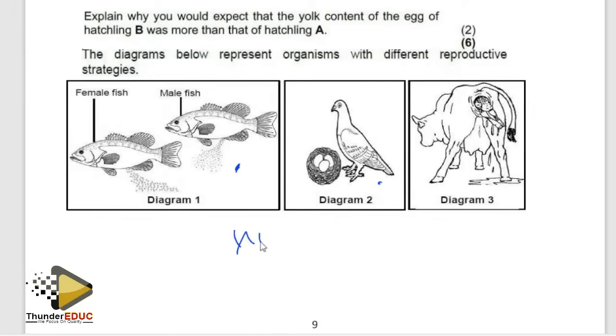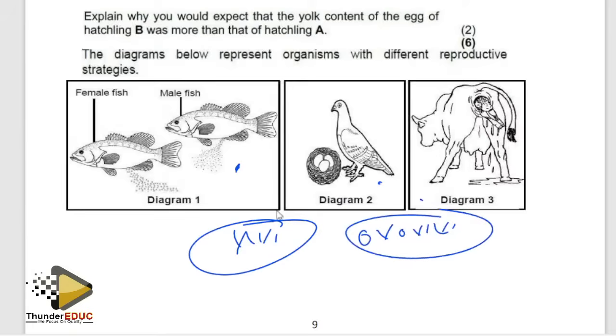Obviously, if it is viviparous, there is no way it's gonna be external. You understand? If it is ovoviviparous, there is no way it's gonna be external. Why? Because the development is inside the mother's body.